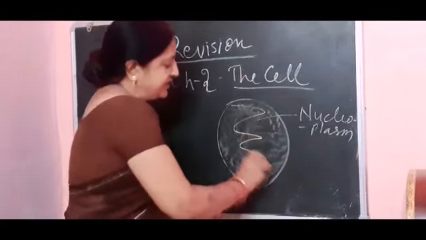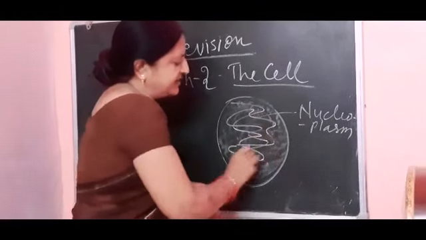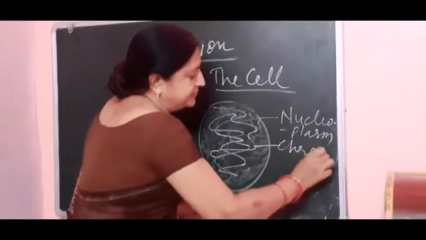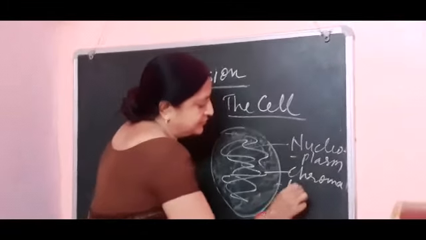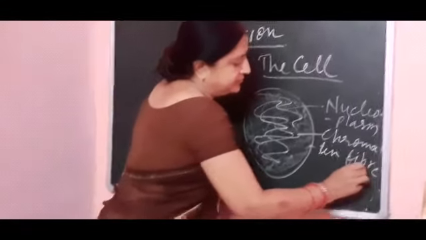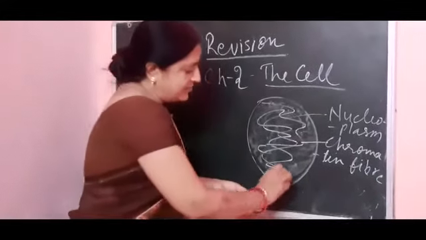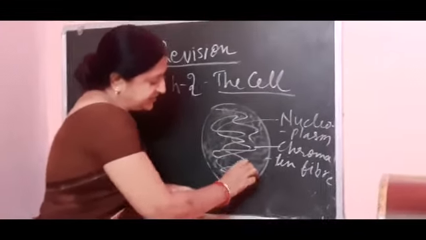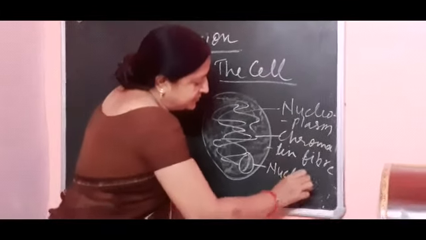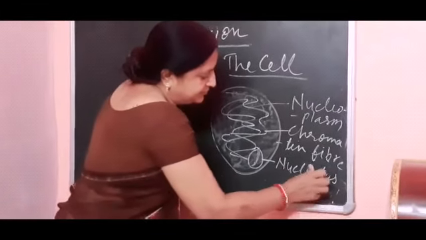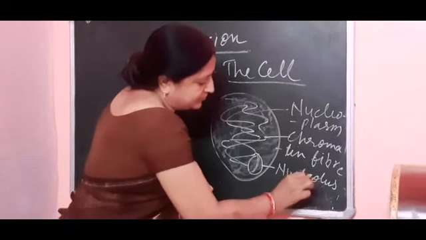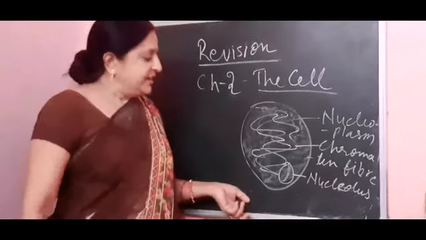A thread-like network is also present in it, and that network is called chromatin fiber. And a round structure is present here, called the nucleolus.